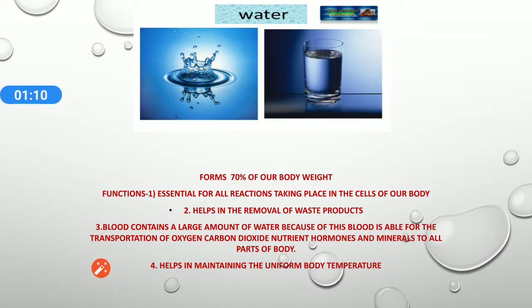Also, water helps in transportation. How? Because our blood contains a large amount of water. Because of this, blood is able to transport oxygen, carbon dioxide, nutrients, hormones and minerals to all parts of the body. Next, water also helps in maintaining a uniform body temperature by distributing heat. In summer, our body produces sweat, which on evaporation from the skin helps to keep the body cool.